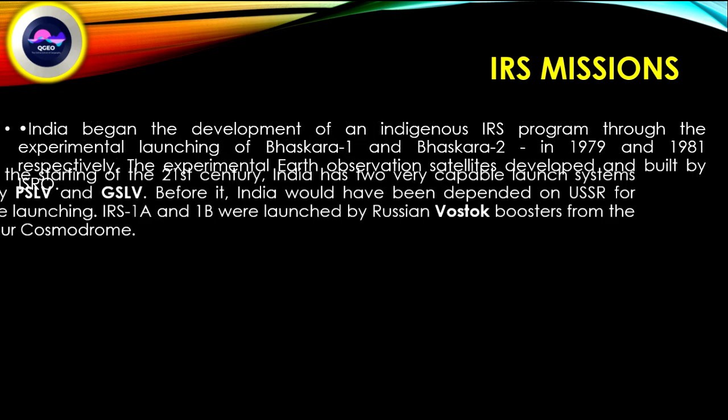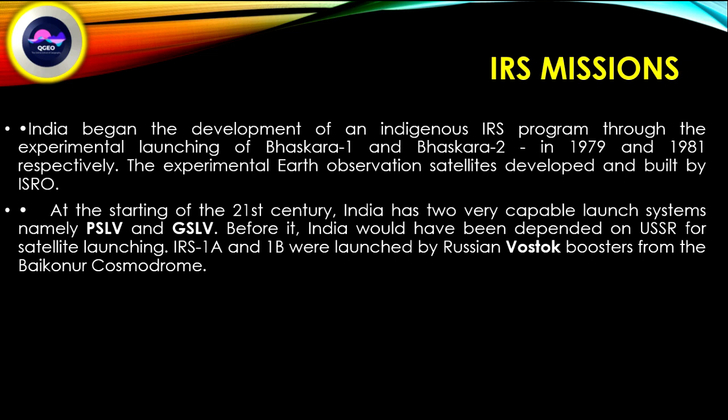At the starting of the 21st century, India has two very capable launch systems, namely PSLV and GSLV. Before it, India would have been dependent on USSR for satellite launching. IRS 1A and 1B were launched by Russian Vostok booster from the Baikonur Cosmodrome.